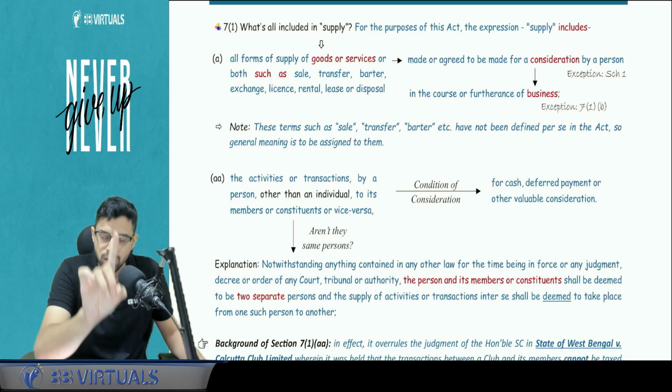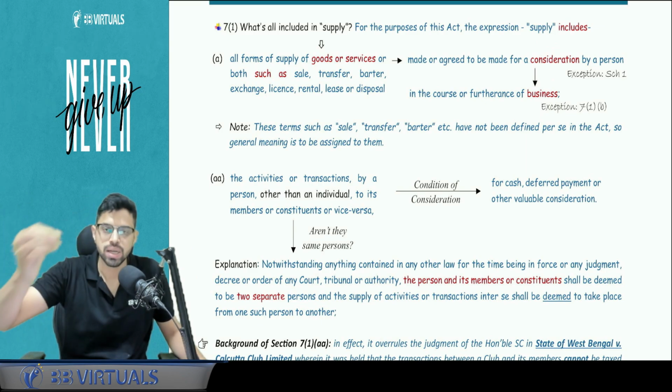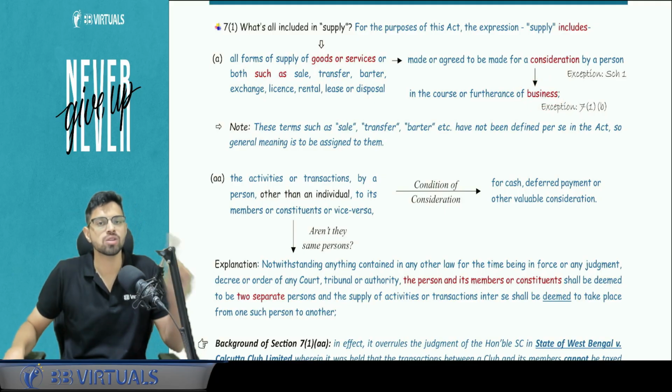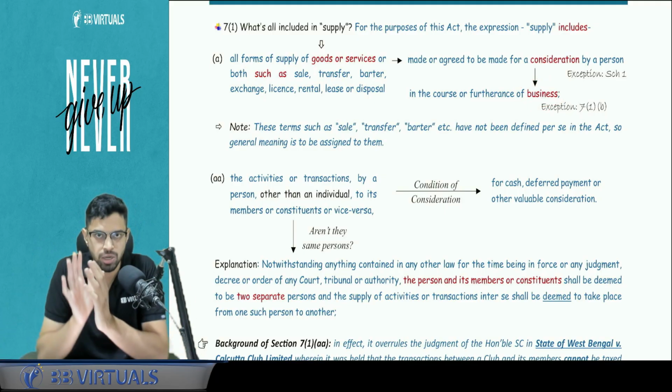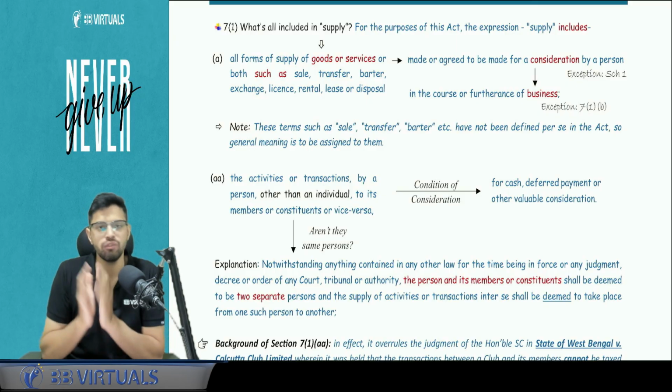There is one exception to this parameter, that is schedule number 1. Schedule number 1, without consideration, it is a supply. Then third parameter is it should happen in the course of furtherance of business. But again, there is one exception to this, section 7, subsection 1, clause number B, that I will be covering in a few minutes.